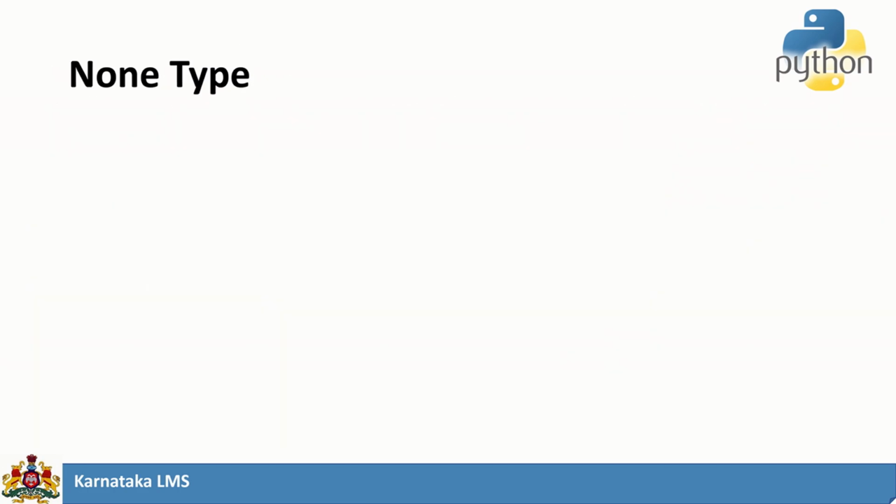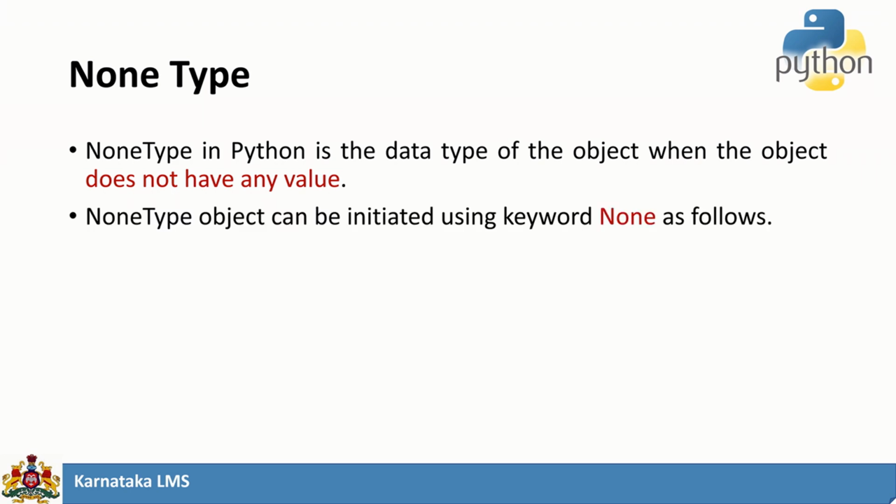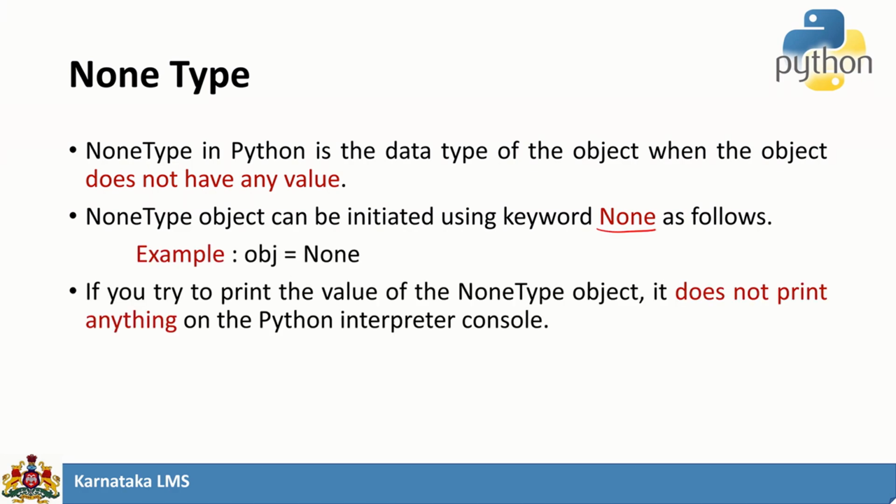Before starting with these categories of data types, we have a special type of data type. In Python, we call it the None data type. The None data type is used when the object does not have any value. Something like a null, when the object is created and it is not having any value, it can be assigned the value None. You can also assign the value directly by using the None keyword, like object is equal to None.